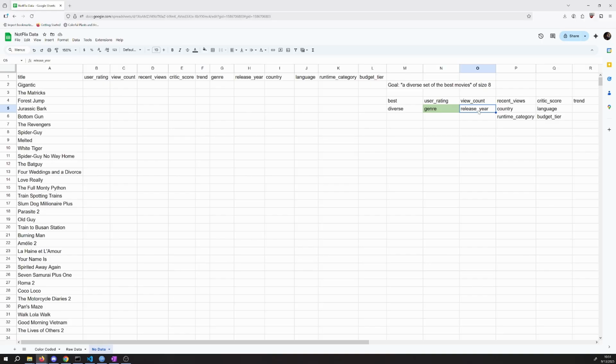But we might be able to do something a little bit less fine-grained, a little bit more rough-grained, which might be saying, well, maybe how about decades? Maybe we want one movie from the 2020s, one from the 2010s, one from the 2000s, the 90s, etc. as we go back. That could be more achievable. However, I think that seems a little bit too fine-grained still for my taste.